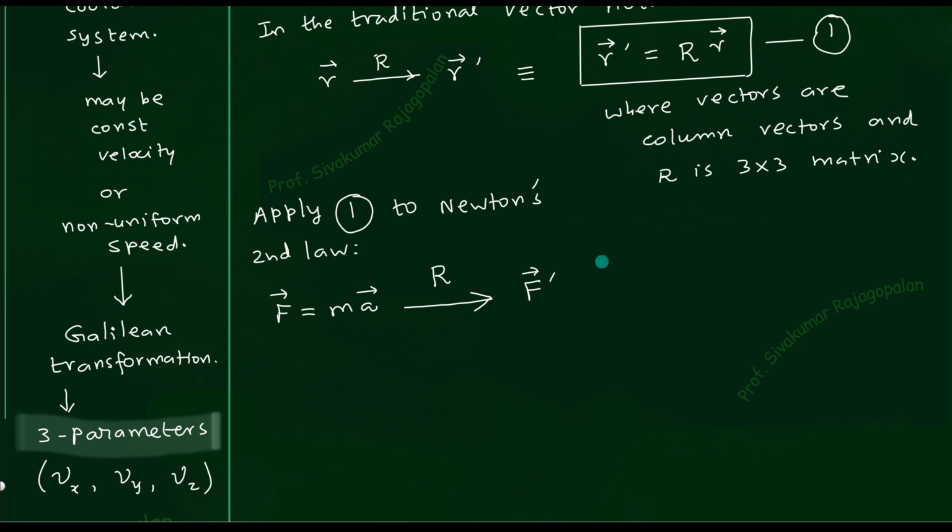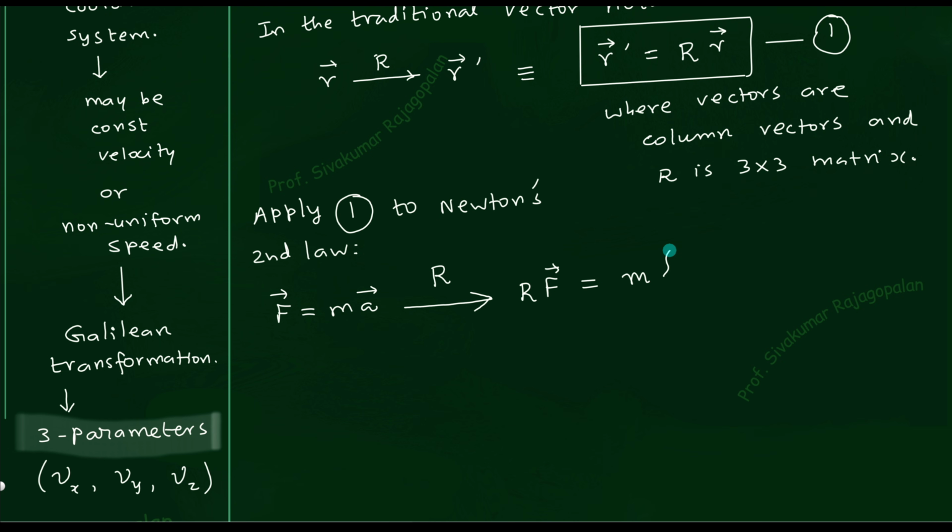Do you agree? So F prime you can write, or if you want one more step, you can write one more intermediate step. If you don't want F prime, what is that step? You go back and check. F is written like this. This is the first step, going to R prime. But what is R prime? R times R. So R going to R prime is R times R. So F going to R F means now what you have to write? You have to write R times F.